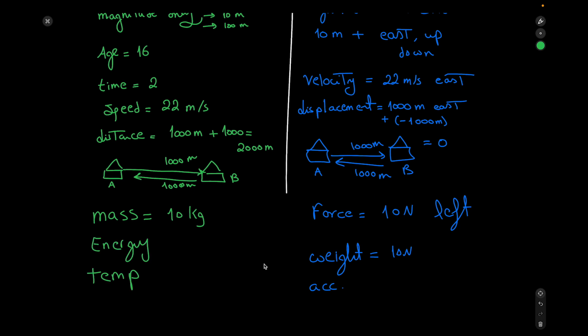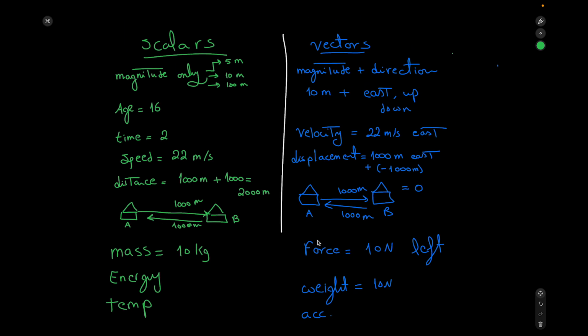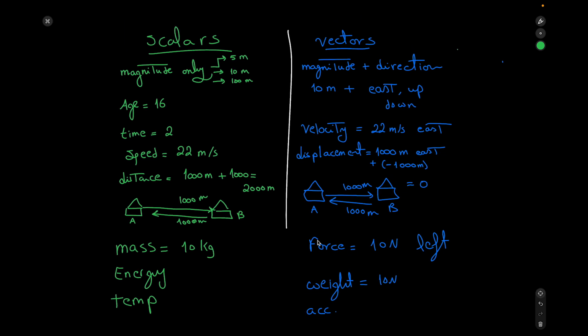So at the end, as a quick recap, vectors are different than scalars. One of them, the scalars, can be identified only by knowing the magnitude, but for vectors, you need to mention magnitude plus the direction to make it complete info to use the quantity that we are talking about.